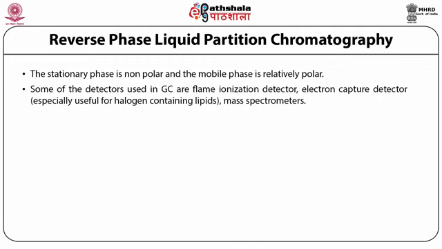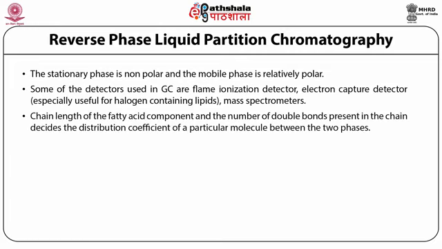Some of the detectors used in GC are flame ionization detector, electron capture detector, especially used for halogen containing lipids, and mass spectrometers. Actually, GC-MS has emerged as powerful even in lipid analysis. Chain length of the fatty acid component and the number of double bonds present in the chain decide the distribution coefficient of a particular molecule between the two phases.